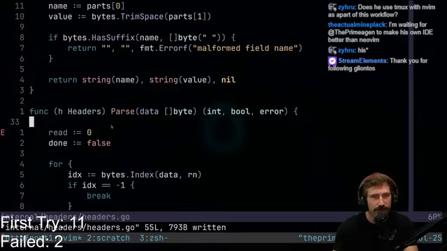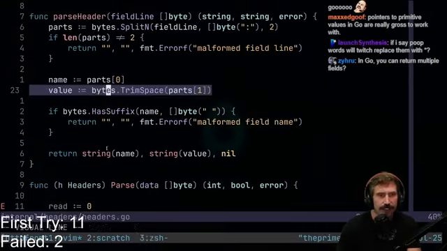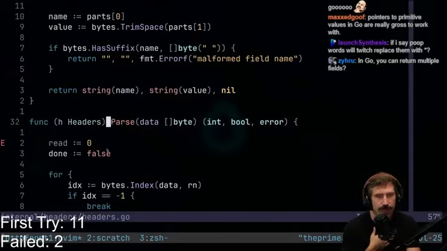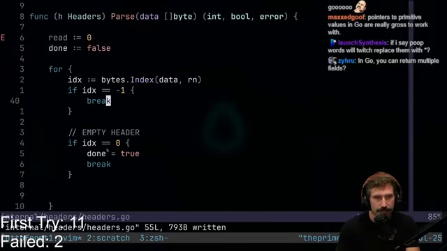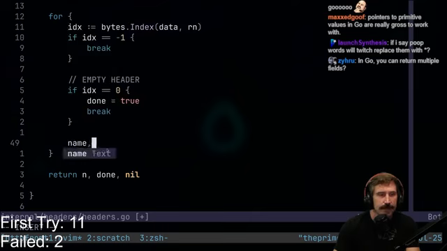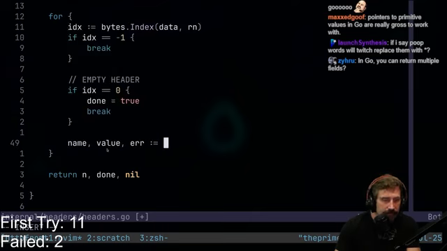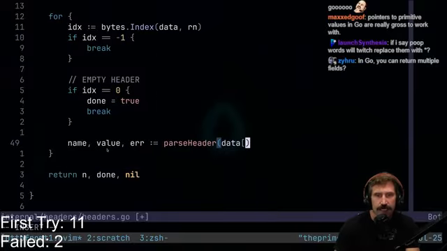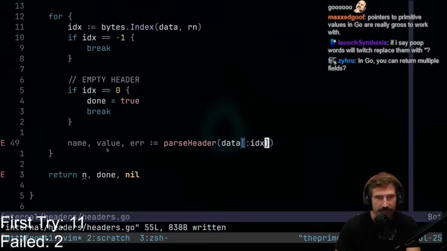There we go. Perfect. So this looks good. So we have our value, that's trimmed space. We have our name that has that one. Then we return these 2. And now we're going to go like this. We have these bad boys. And so then after that, I'm going to take this and I'm going to go like this. Name, value, equals parse, just a singular header. And that's going to be data up to IDX. There we go. We have that bad boy.